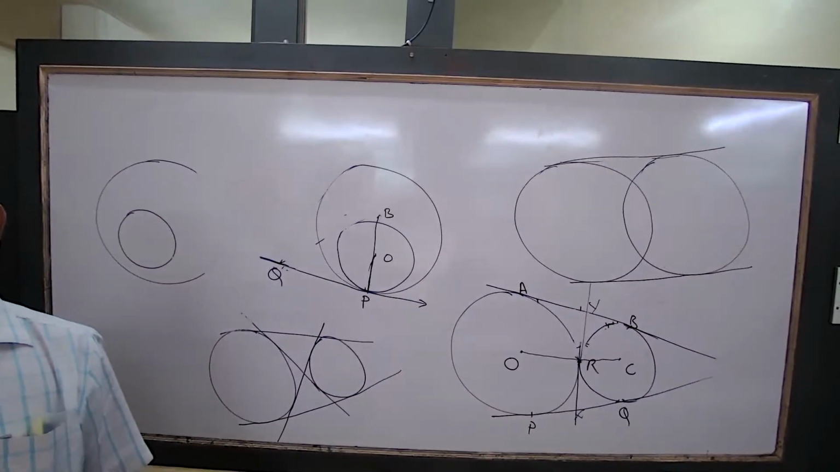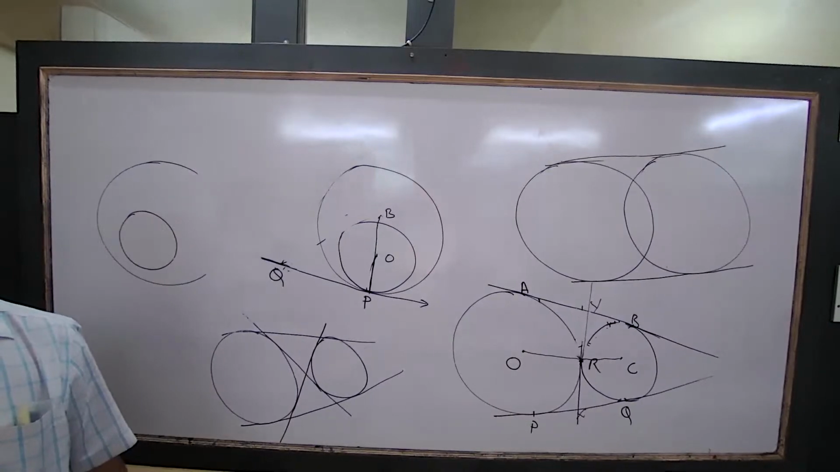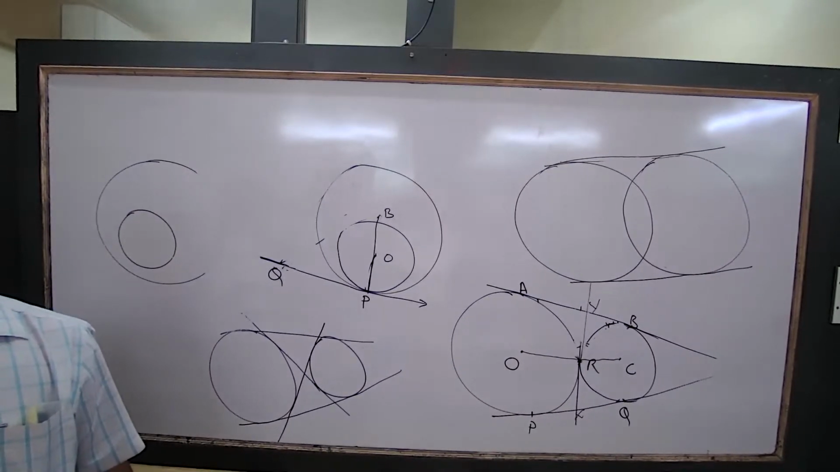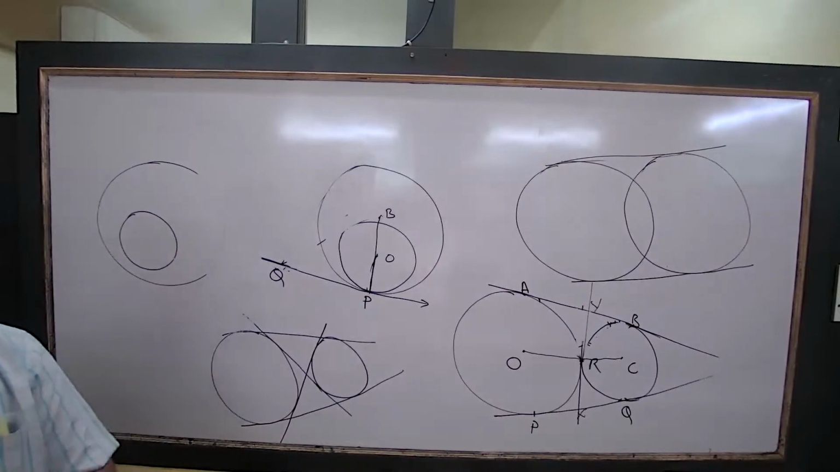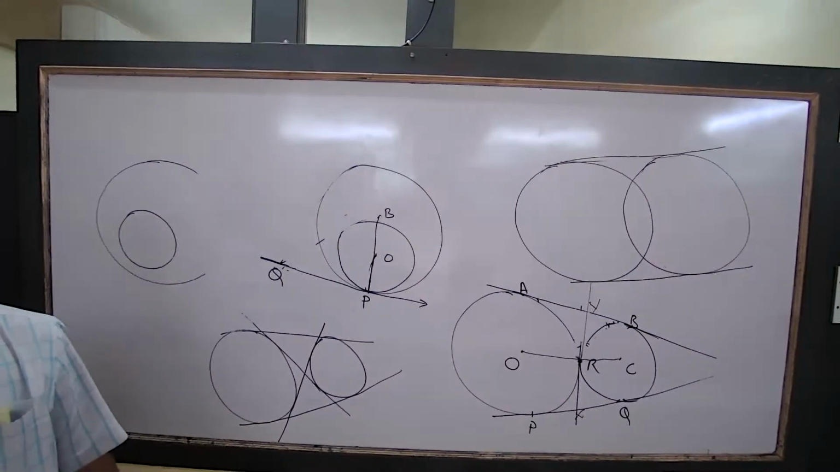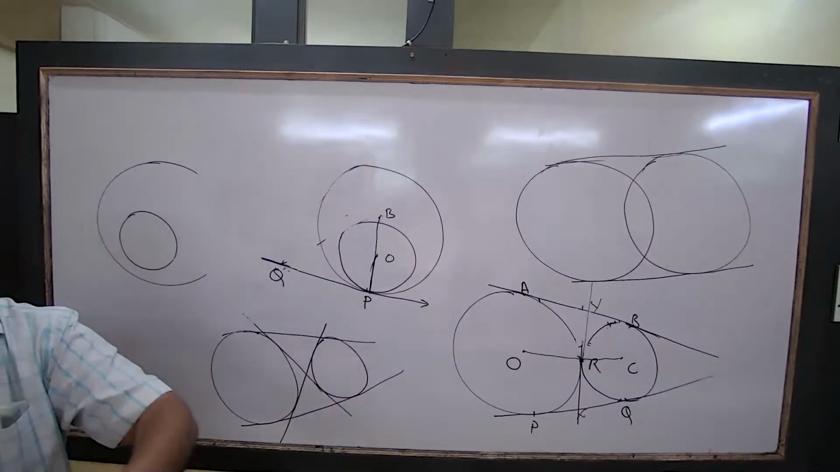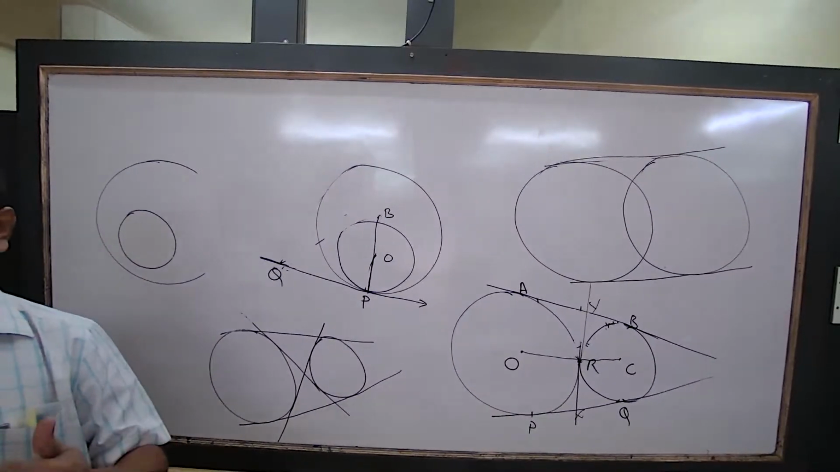One is that the tangent is perpendicular to the radius through the point of contact. The second one is that tangents drawn from an external point are equal in length. These are the two things you studied. Then you studied what is meant by tangent and length of the tangent, with the questions.